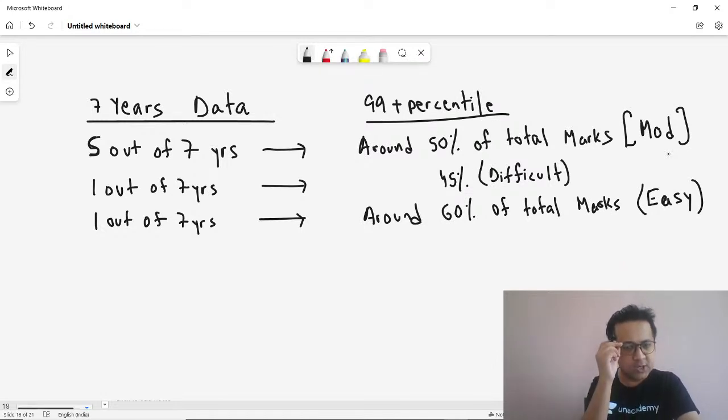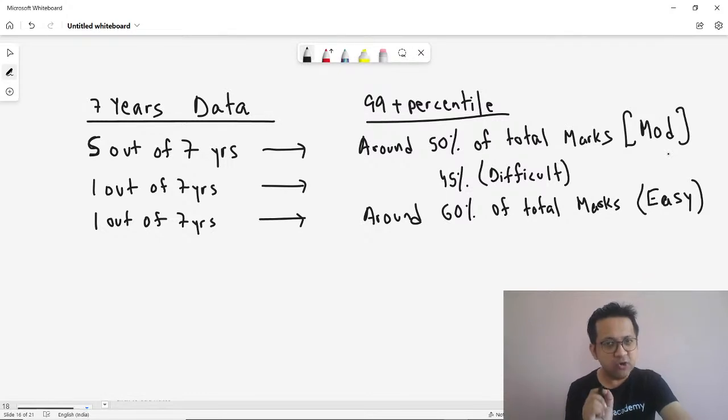So look at your accuracy also, especially in VRC and comprehension. In Quants and LRDI, many a times you know you have got the answer or you have not got the answer. But in VRC, look at your accuracy. If your accuracy is very high, the number of attempts can go down a bit. But if your accuracy is very low, the number of attempts has to increase to compensate for the low accuracy. You are the best person today to decide your accuracy level, and accordingly your overall target marks should be around 50%.